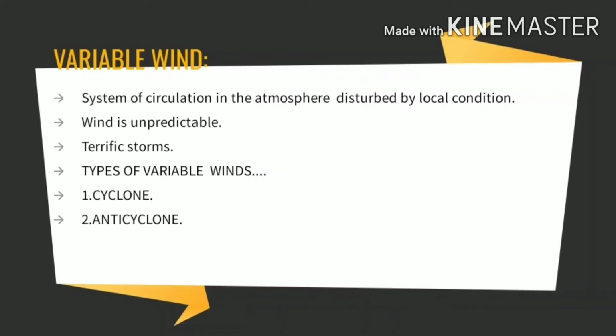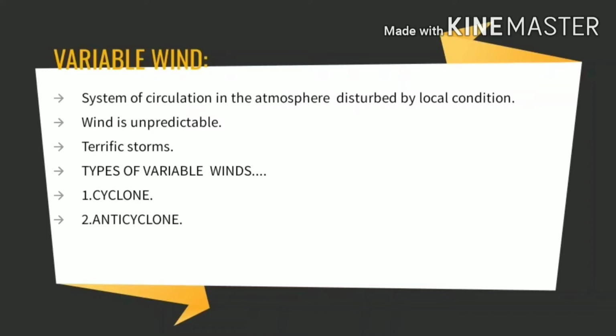Okay, so the last part of the atmospheric pressure and wind is the variable wind. So what exactly is a variable wind? It is the general circulation of the wind, caused by the pressure belts, that is disturbed by the local condition, meaning local atmospheric condition. Because of it, there is a change in the prevailing wind on the earth's surface. That wind system is known as the variable wind.